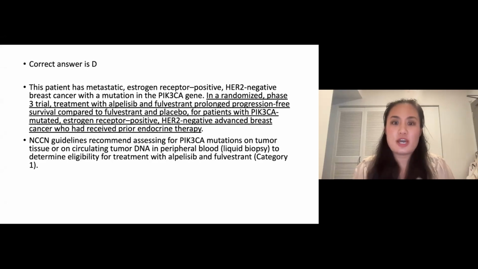Ultimately, this patient has a metastatic ER positive, HER2 negative breast cancer, and she also has a mutation in the PIK3CA gene. She has progressed on a CDK4/6 inhibitor. In a randomized phase 3 trial, we know that treatment with alpelisib and fulvestrant prolonged progression-free survival compared to fulvestrant and placebo. For this patient with a PIK3CA mutation, this would be the next recommended line of therapy. NCCN guidelines also recommend assessing for PIK3CA mutations on either tumor tissue or in peripheral blood to determine which patients are eligible for this treatment. The other treatments are alternative endocrine therapies that would not be the most appropriate for this patient.